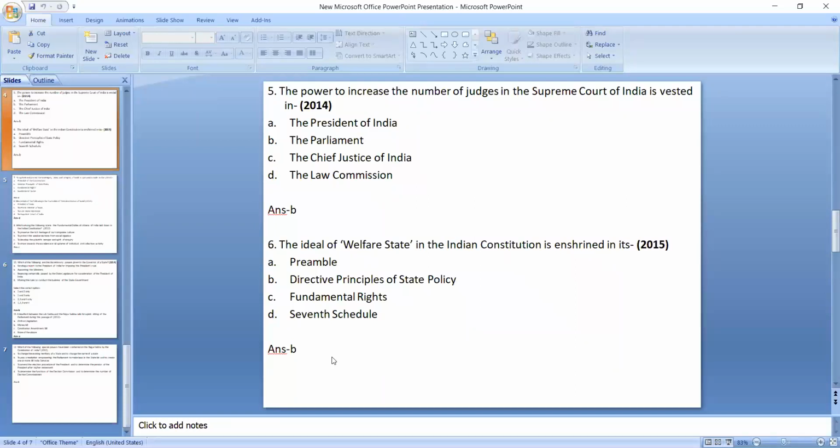You may be given a particular principle, and you will be asked under which category of DPSP this principle lies, and options will be given: socialistic, Gandhian, liberal, intellectual, none of the above. So you will have to memorize those principles.